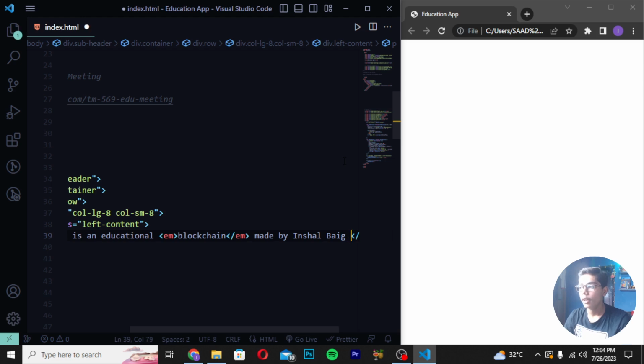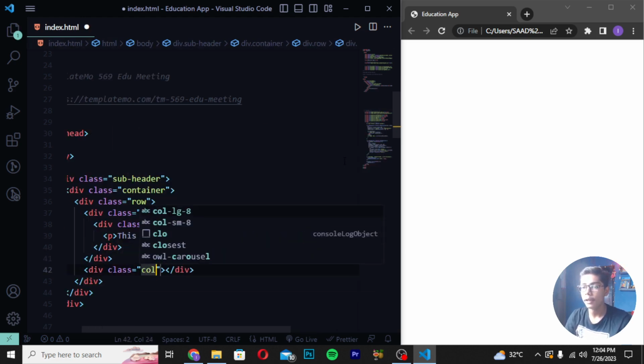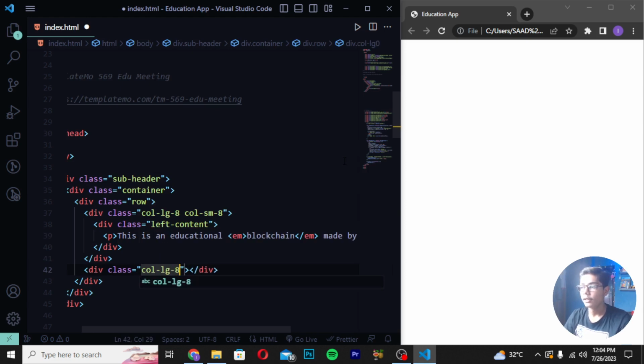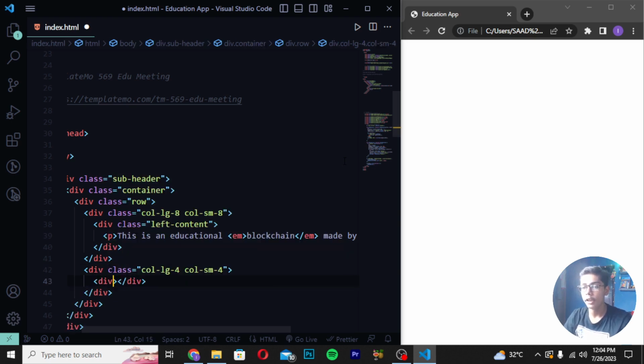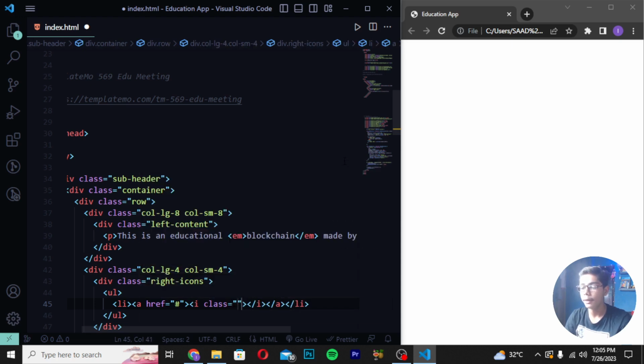Save it. And then when you have written this, you have to move down after the two divs. Here I will be giving it the class col-ng-4 and writing col-sm-4. Then after writing this, you have to move down and create a div with the class icons. Then you have to write ul li. Here I will be writing an a tag.